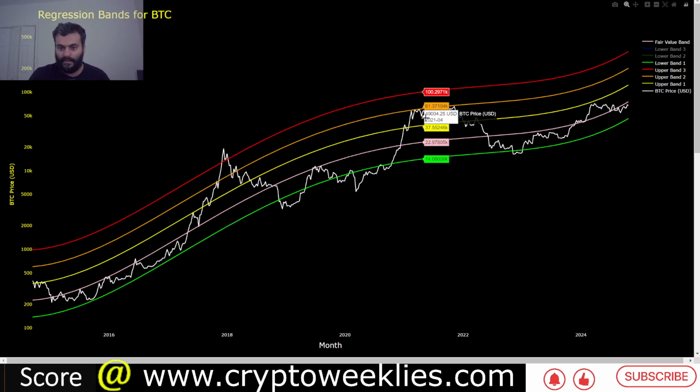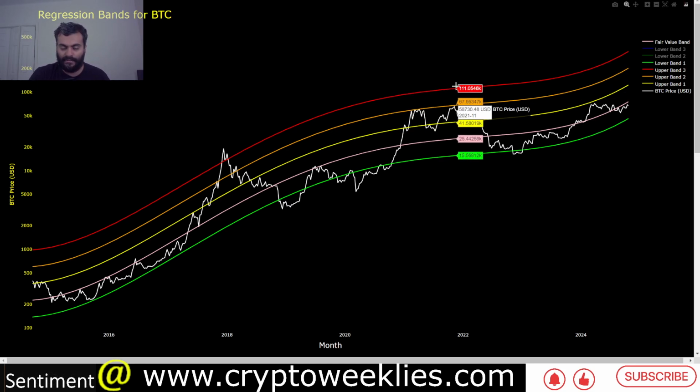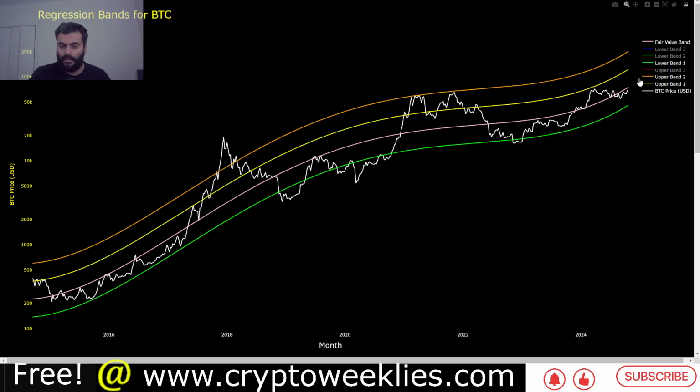In the second bull run around 2021, the price action did not even go beyond the 2 standard deviation ceiling. So there could be a scenario in this bull run where price action stays between the 1 standard deviation and 2 standard deviation ceiling. Right now the 2 standard deviation ceiling is coming in at around 201k.